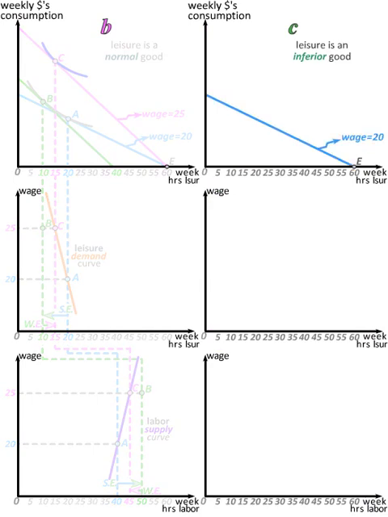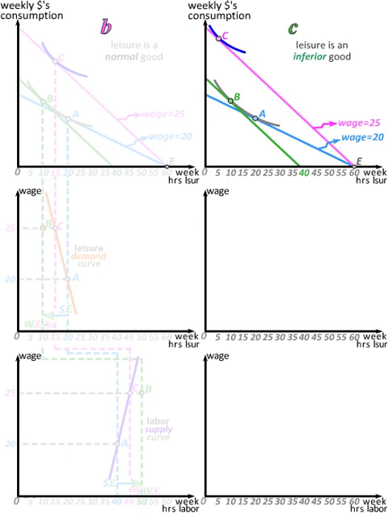This then naturally leads to the question of what the labor supply curve might look like if leisure were in fact an inferior good, a question we investigate in panel C. We again start with the same setup, an initial wage of $20 per hour and a leisure endowment of 60 hours per week, a new wage of $25 per hour, and an initial indifference curve that is tangent at bundle A, the same bundle as in panels A and B.